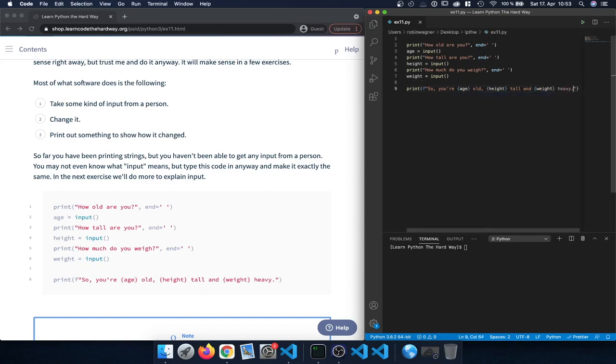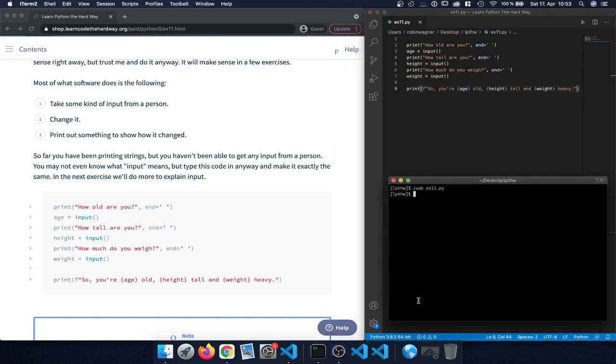All right, let's save the file and hop into our terminal again. We can type out the version of Python we're going to use, for example python3 in this case, followed by the file name to execute it, and press enter. Now it's going to start with "How old are you?", which is the first print statement here. Instead of printing out the entire program, it asks us for some input, just because we're using the input method here. So let's enter some age and press enter. How tall are you? And how much do you weigh?